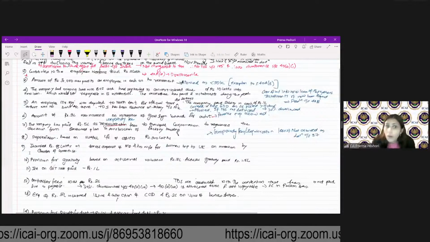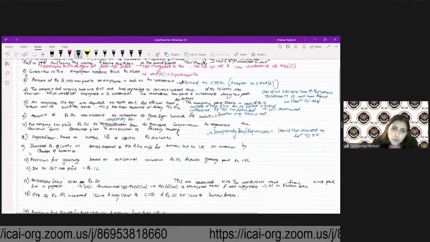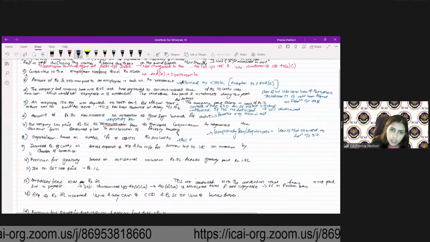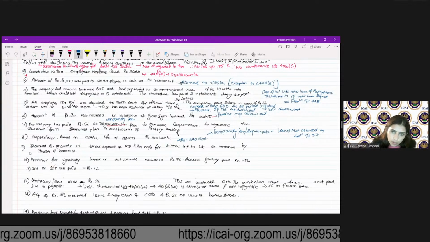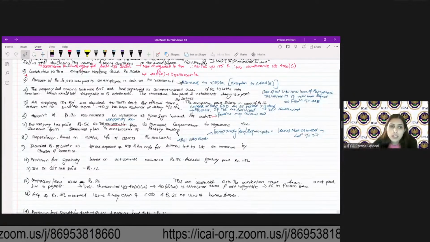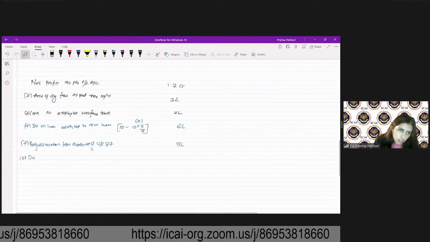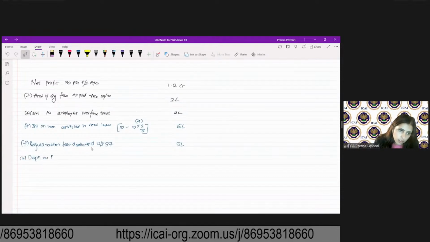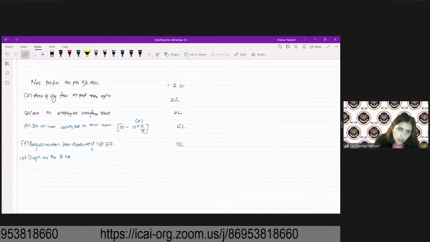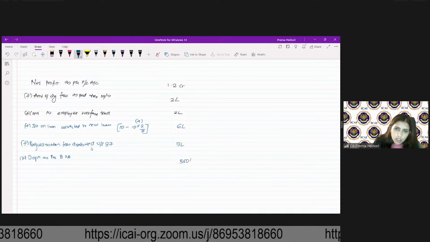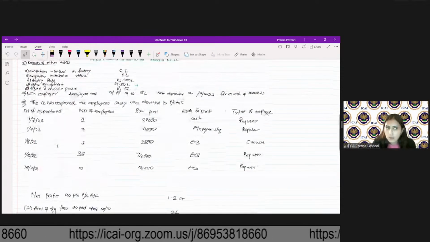No, Viraj, it will not be allowed. This is depreciation as per books of accounts. So this is not allowed. So depreciation as per books of accounts, 300 lakhs, will be disallowed.